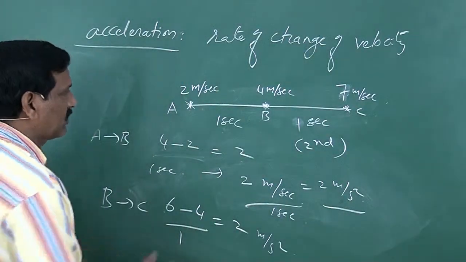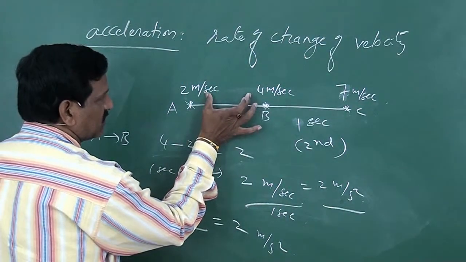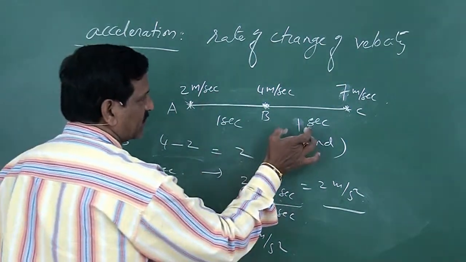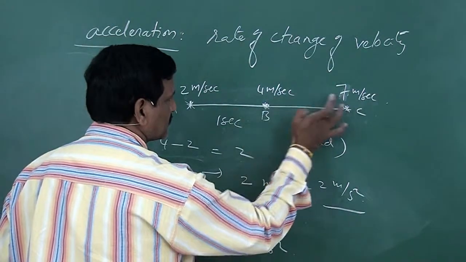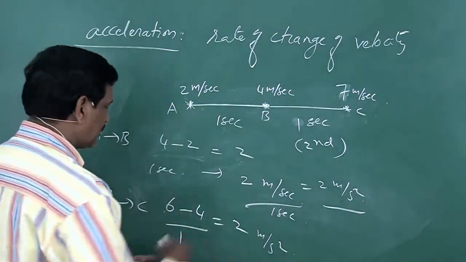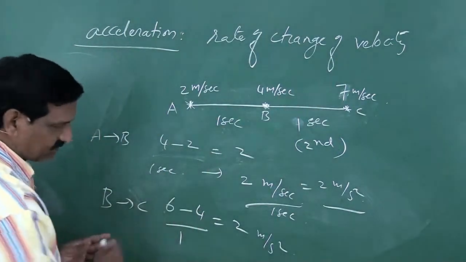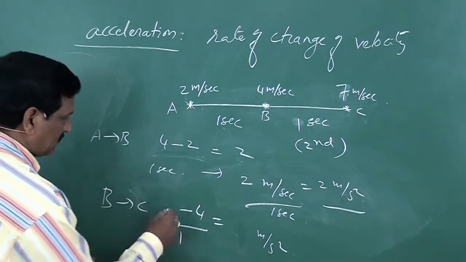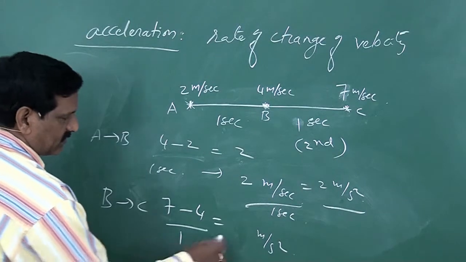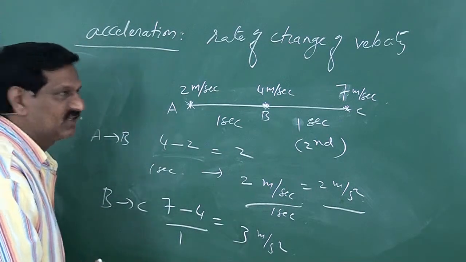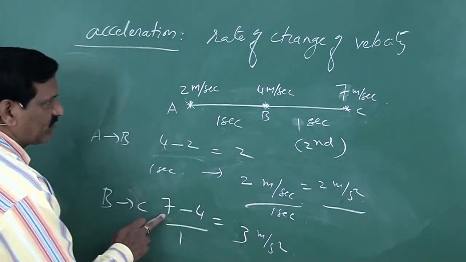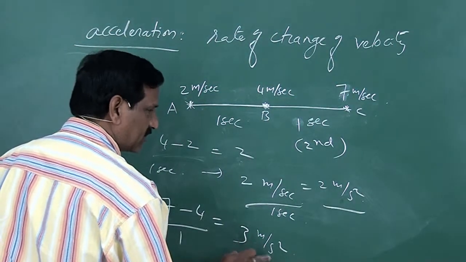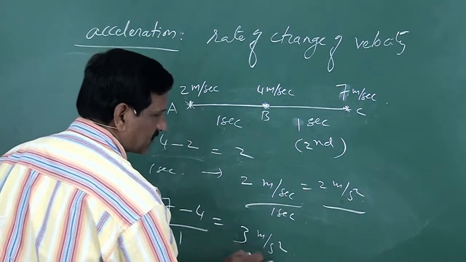Then what happens? In the first second, change of velocity means 4 minus 2, that is 2. In the second second, between B and C, change of velocity is 7 minus 4, this is 3. So change of velocity in the second second is 3 meter per second, that means acceleration is 3 meter per second square.